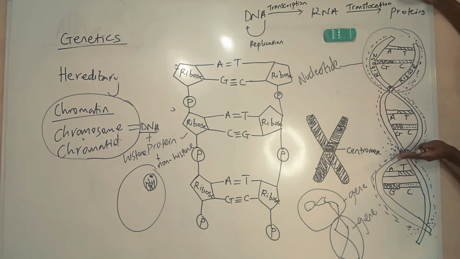If I take a segment of it, let's say 3 nucleotides, it becomes a gene. So genes are the unit of chromosomes, or they can be called segments of DNA, because the chromosome itself is made up of DNA all around.